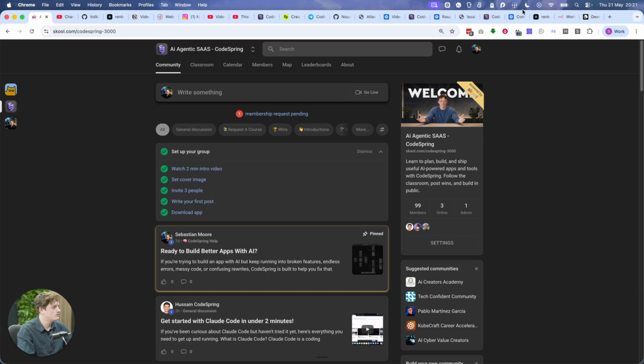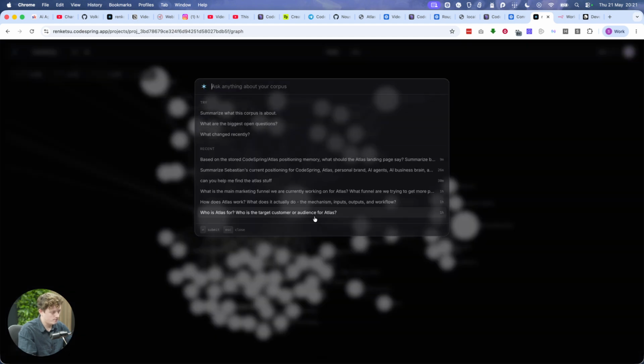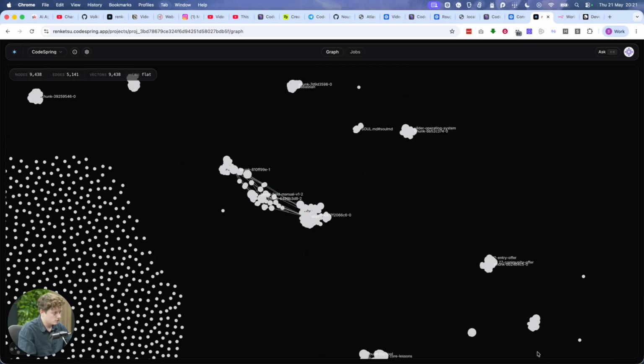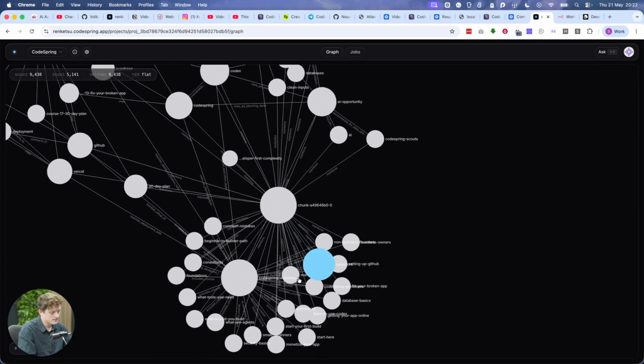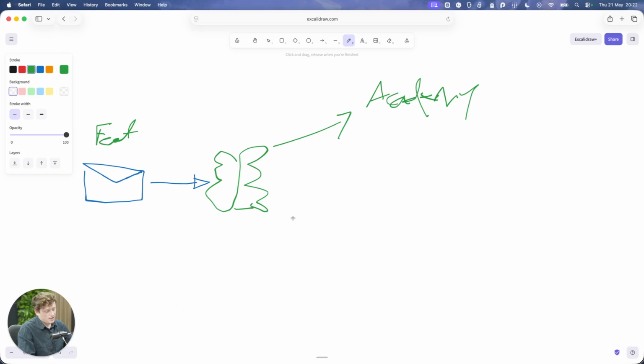And if we come into here, I could ask it a question, or I could zoom in. I'll show you this visually. Here we have the CodeSpring Academy, okay? I don't know if you can see that text, but that says CodeSpring Academy. So it could say, well, I know I have the Academy, and this customer has asked about the Academy.